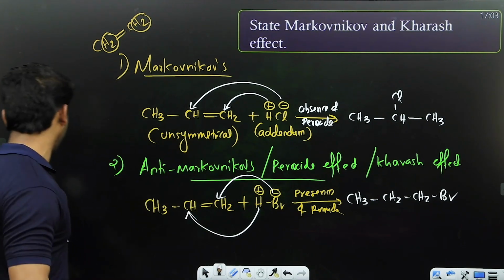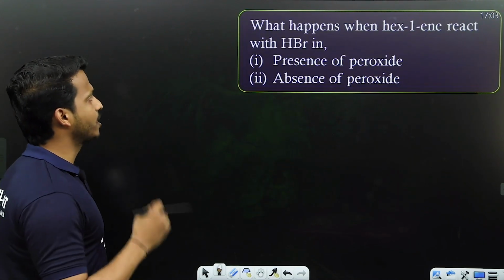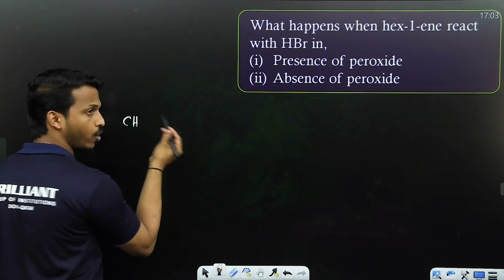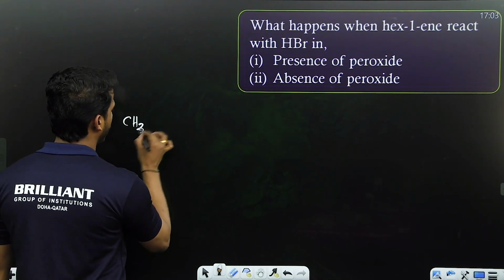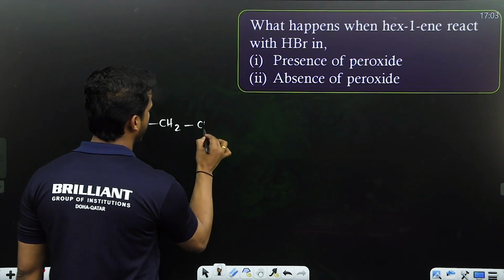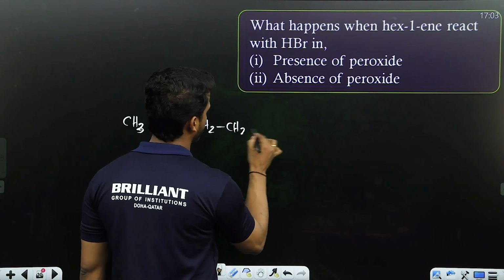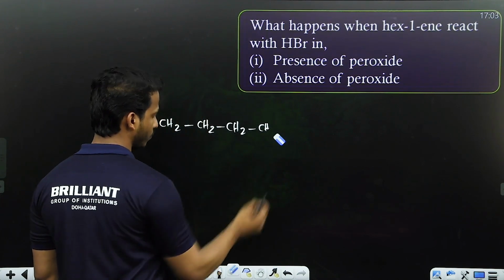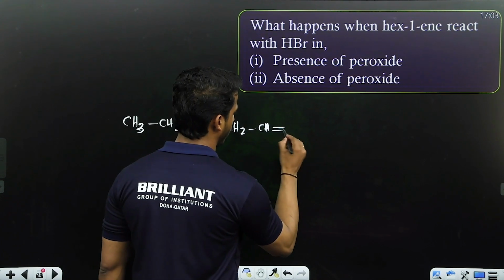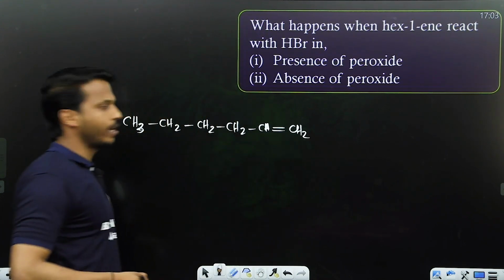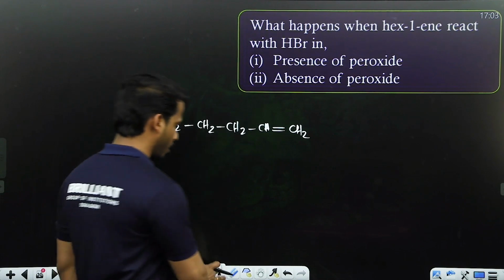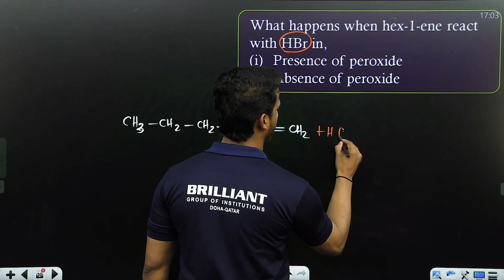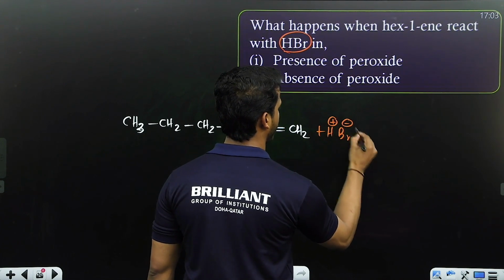Let me show you one more example. What happens when hex-1-ene, one of the NCERT questions, is treated with HBr? Let me draw hex-1-ene: CH3, CH2, CH2, CH2, then CH double bond CH2, carbons 1 to 5 and 6. This is hex-1-ene. It is treated with HBr, so H plus and Br minus are in the addendum.